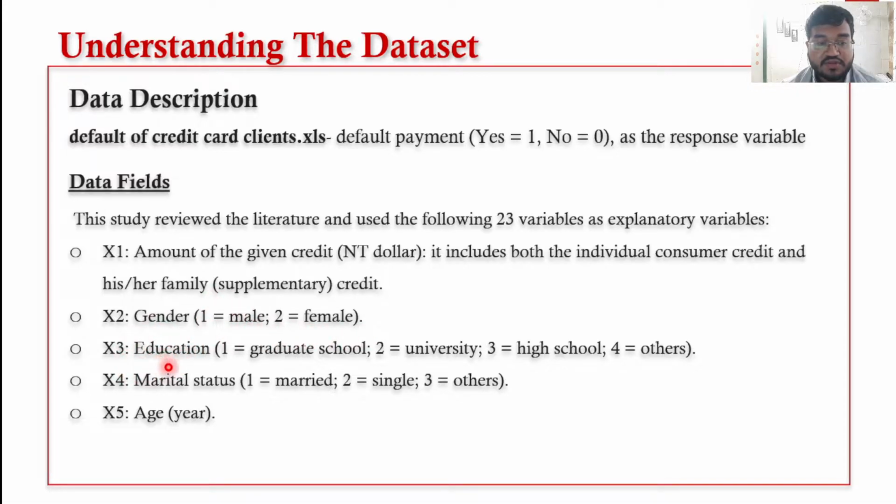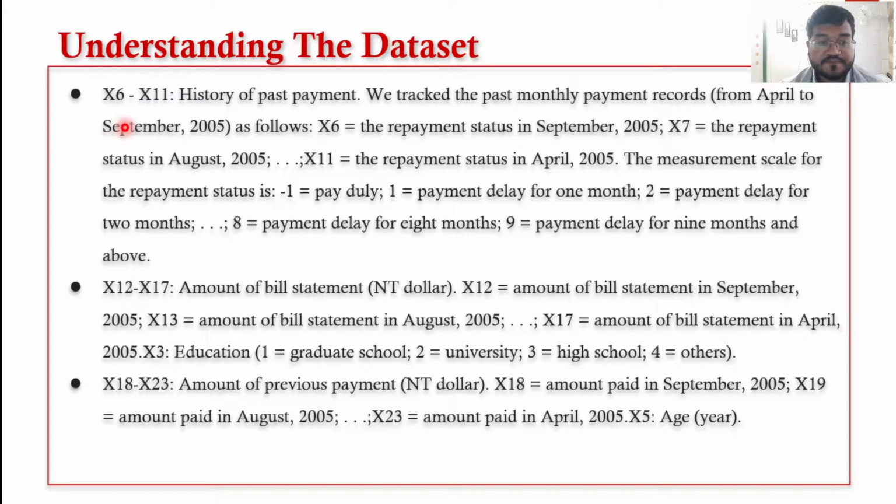X3 corresponds to education, where 1 is graduate school, 2 is university, 3 is high school, and 4 is others. X4 denotes marital status, where 1 corresponds to married, 2 corresponds to single, 3 corresponds to others. X5 denotes age, which is in years.